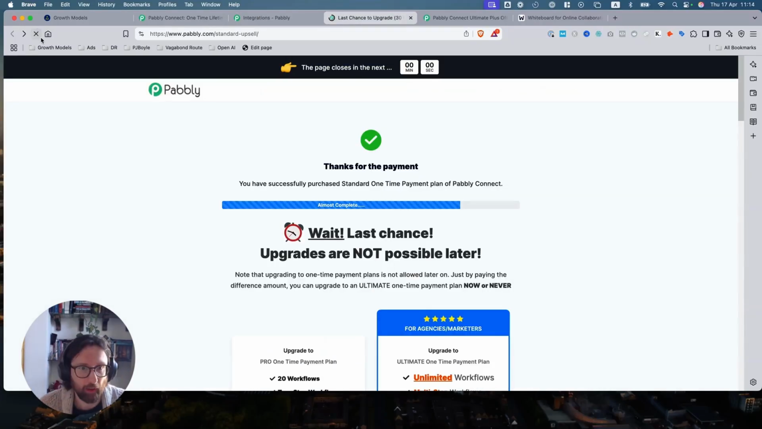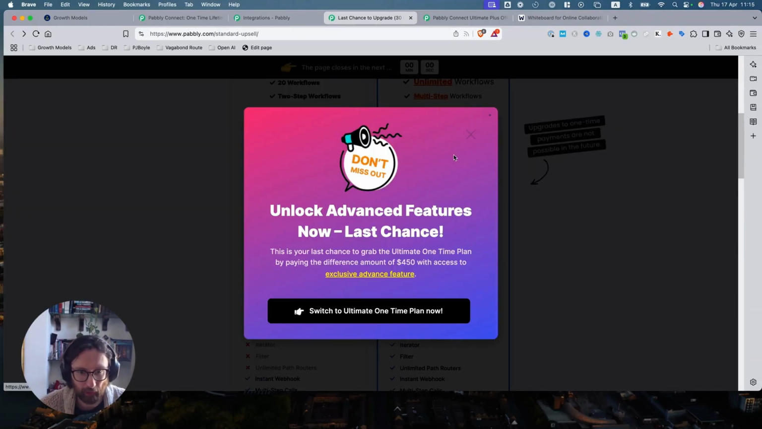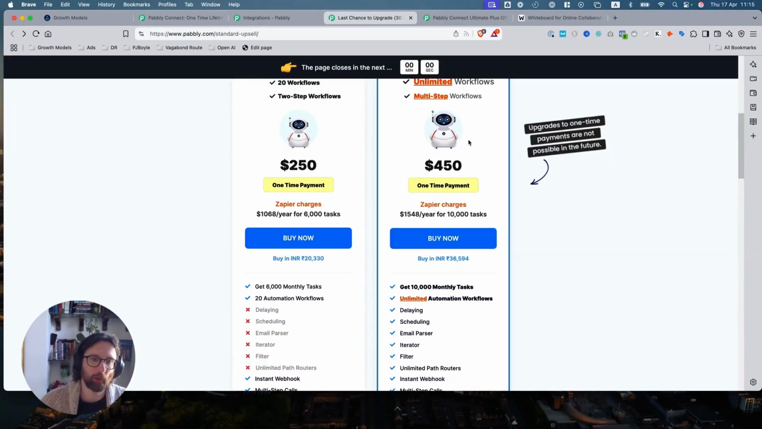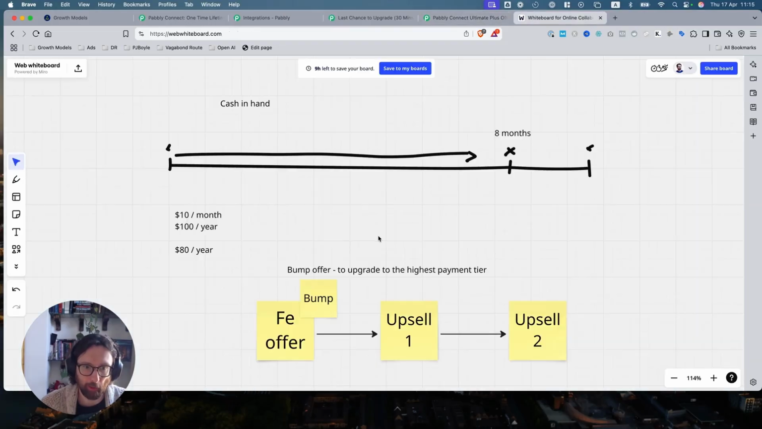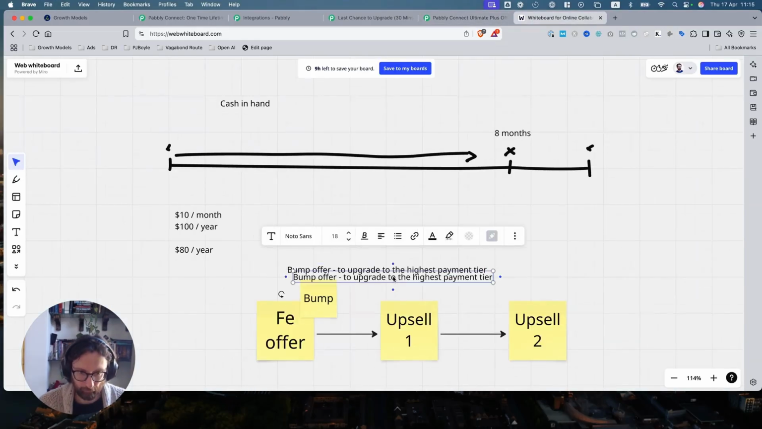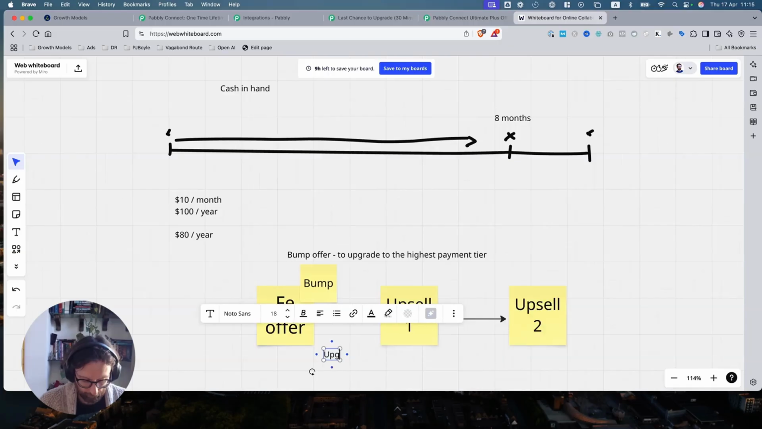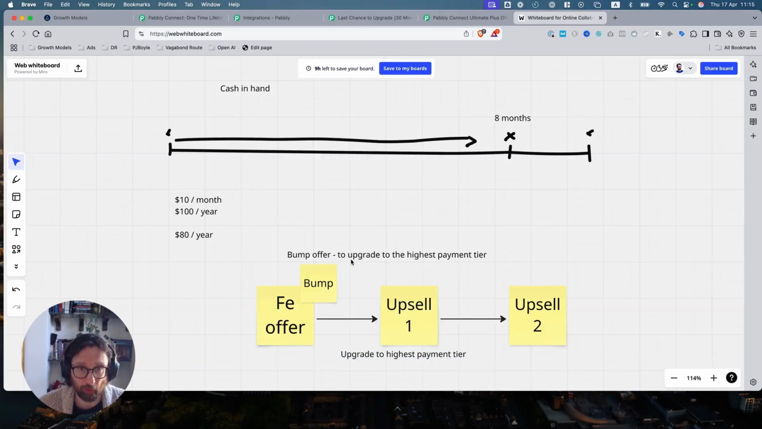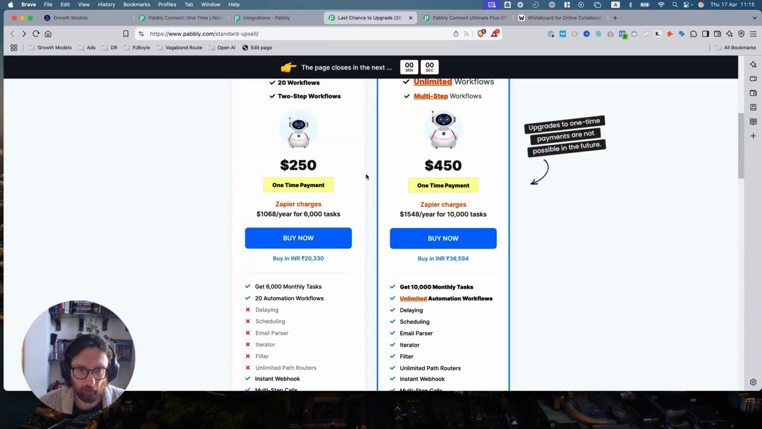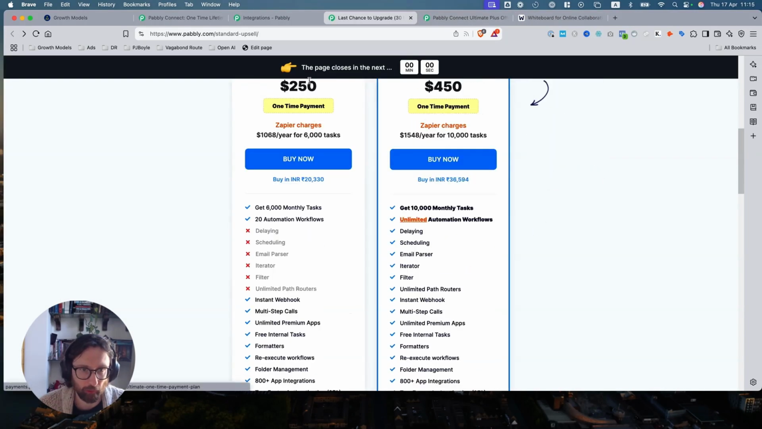Let's refresh this. Okay, so it's cookie-based, these timers, but I can still do it. So it's fake urgency there to grab the ultimate one-time plan by paying the difference amount of $450. So if you don't take ultimate, not only is the bump offer upgrade to the highest payment tier, upsell one, it's the same thing. So they're trying as hard as they can to get you on that $700 payment. That's what they're really trying to do. And then, so that was $700.